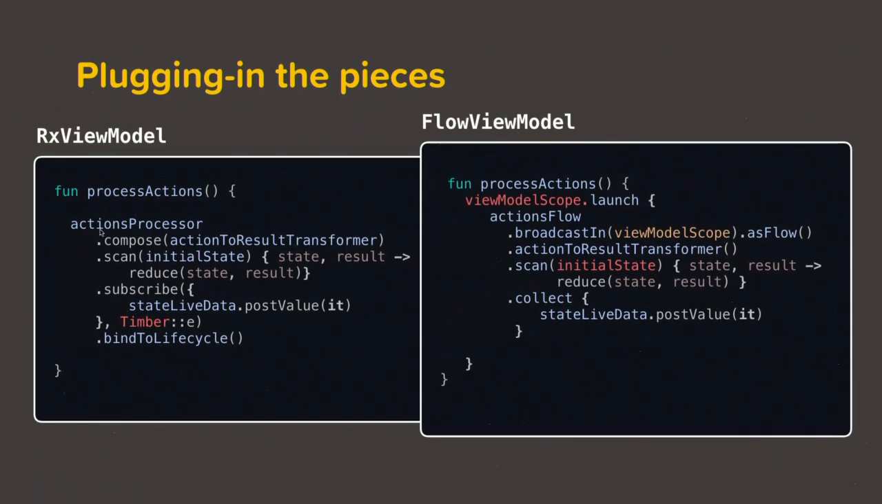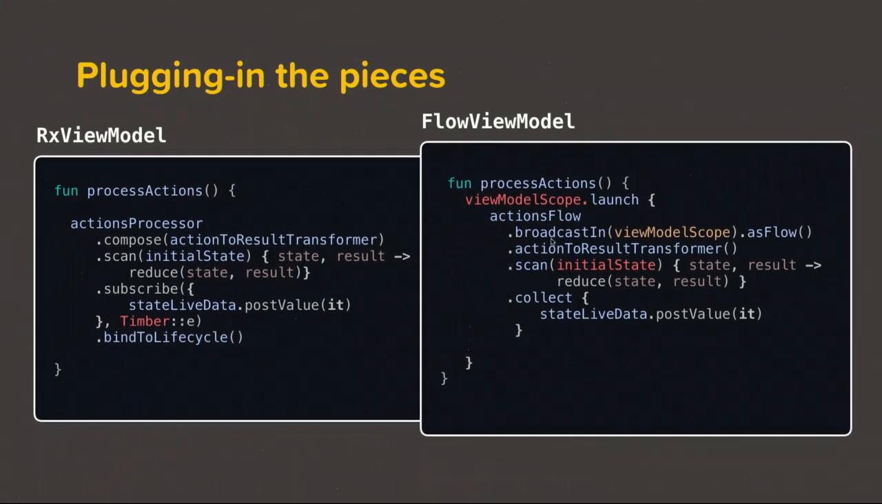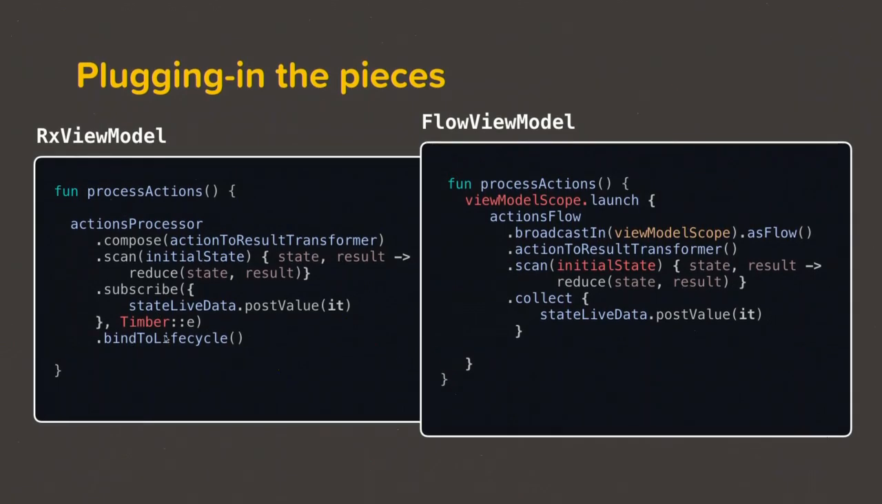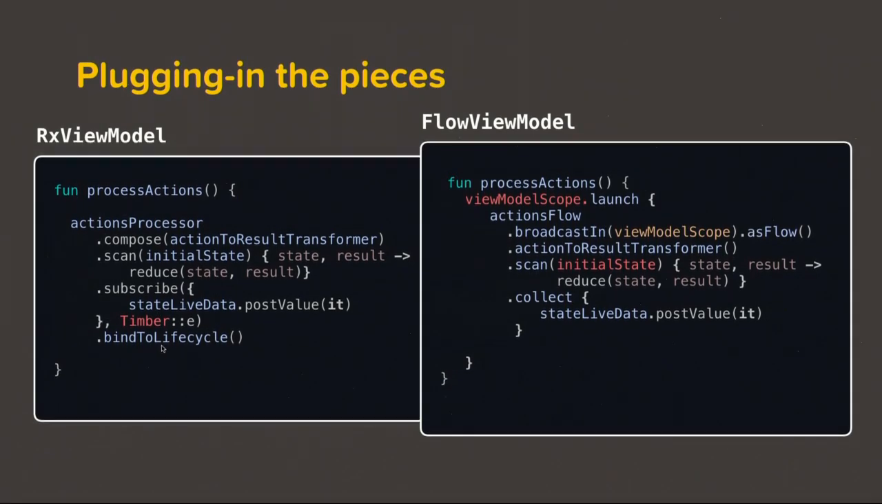So let's firstly go by actions processor. Action processor becomes action flow. Compose, as we just talked about, this becomes broadcast in because we need to publish and merge. And then we have scan. Scan remains scan. We have subscribe. Subscribe is collect. And live data remains the same. And this bind to life cycle, it is to dispose of our disposables.